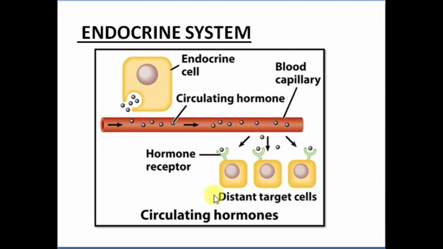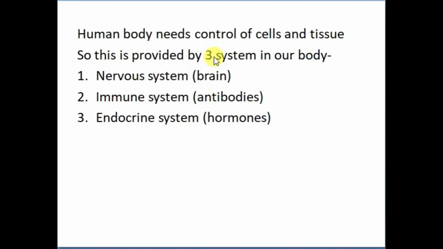Wherever you need the hormone, the brain will signal, then the endocrine glands will release the hormone, the hormones will pass into the blood, and from the blood they will reach different target cells. So this is the entire process of how hormones reach the cell.